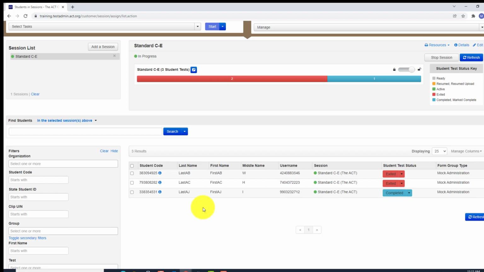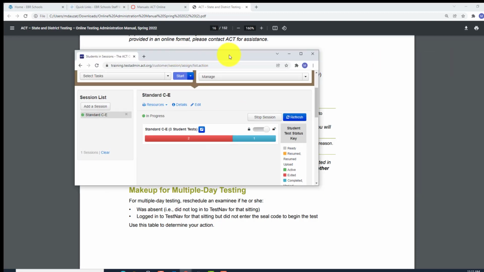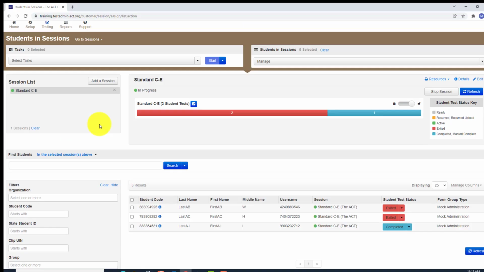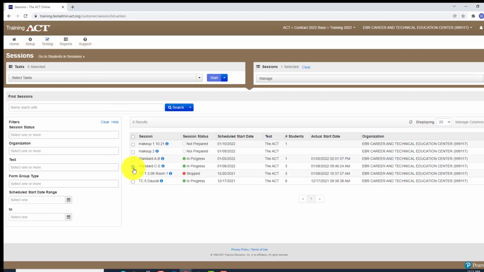Now I'm going to show you what you have to then do. Notice, remove the examinee from the test session, which we just did, right? And assign him or her to another test session in Pearson Access Next. So I'm going to show you what you would then have to do. I'm going to go back to testing, go to sessions, and put that student that we just removed into makeup number 2 right here.